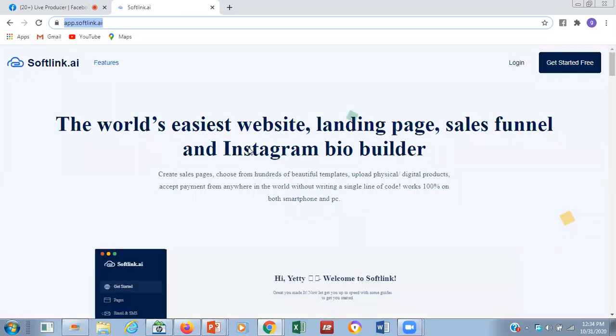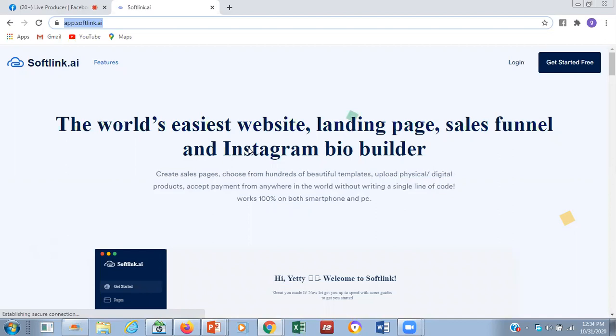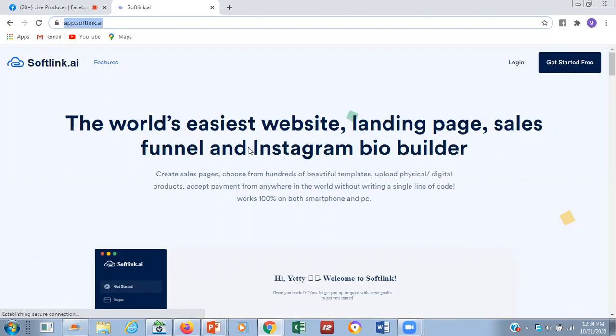And once you are filling it, you need to let them know the unique domain that you want to use for that. For those that want to be paying the 3,000 naira, the 3,000 naira allows you to create up to about 5 landing pages per month. That means if you have 5 different types of businesses, you can use that one payment to create 5 landing pages, and all the landing pages can accept money online. So this is softlink.ai, and that is where we want to use.